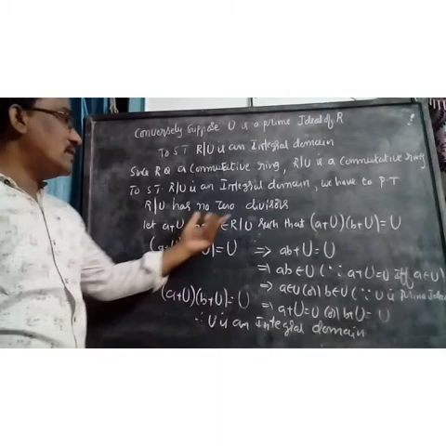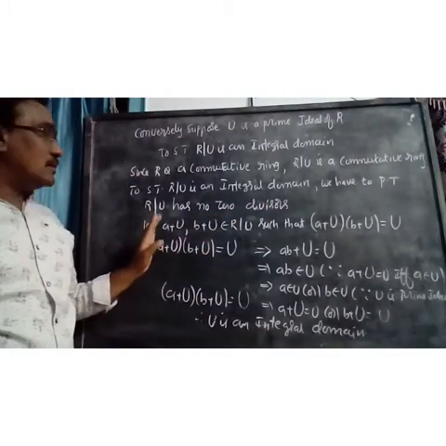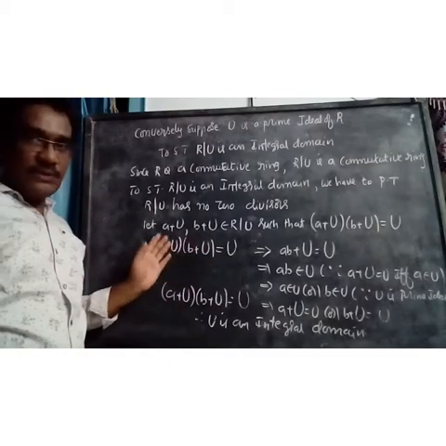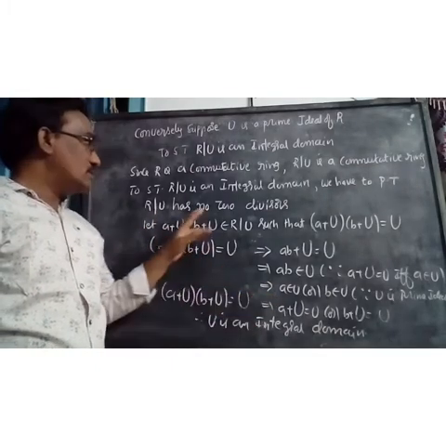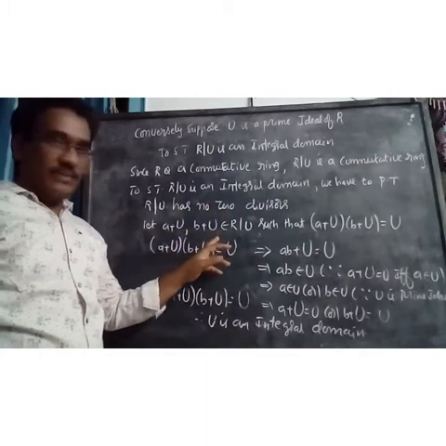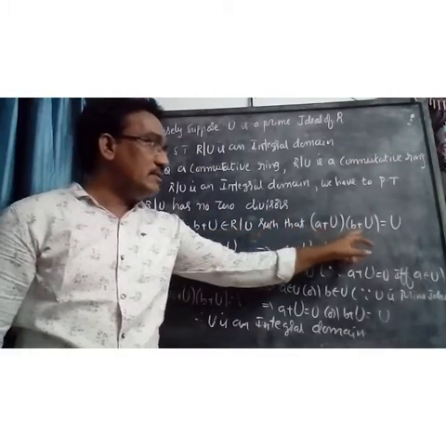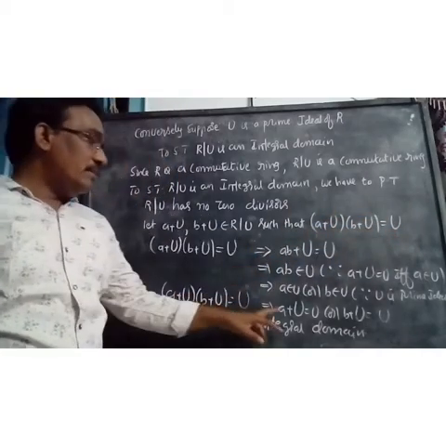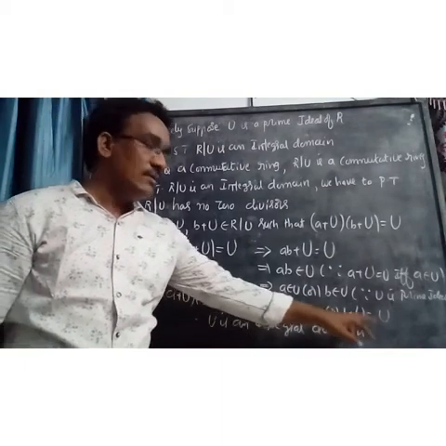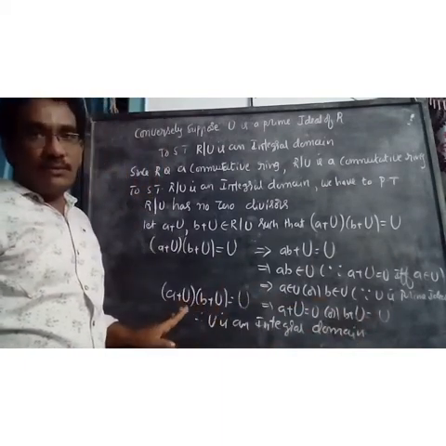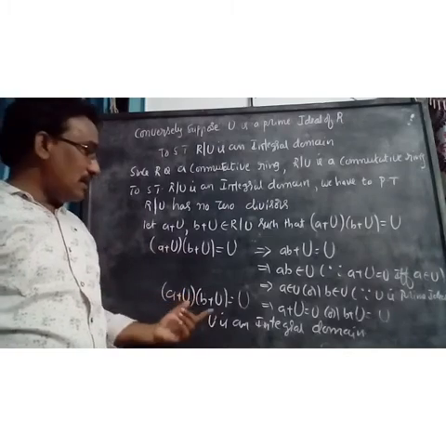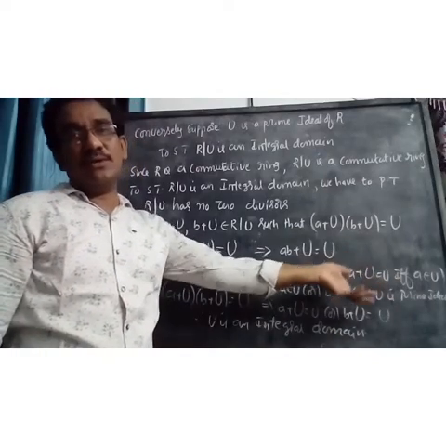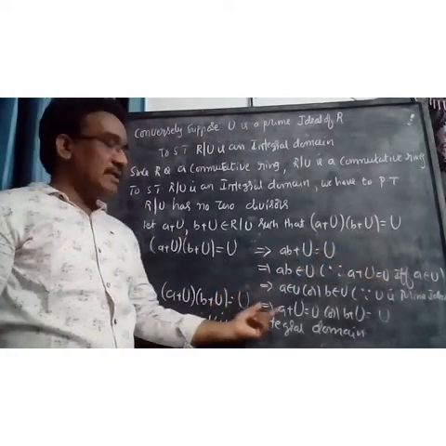I have already explained the difference between no zero divisors in R and no zero divisors in R/U. In R/U, no zero divisors means (a + U)(b + U) equals U implies a + U equals U or b + U equals U. In general in R, no zero divisors means ab equals 0 implies a equals 0 or b equals 0.